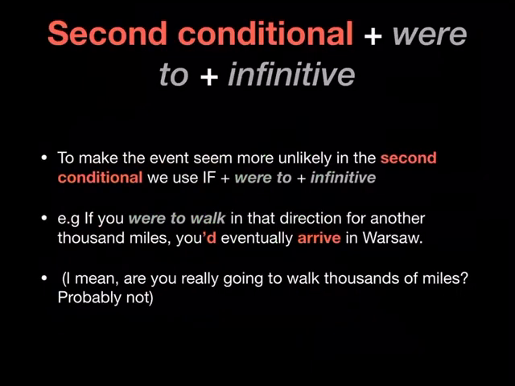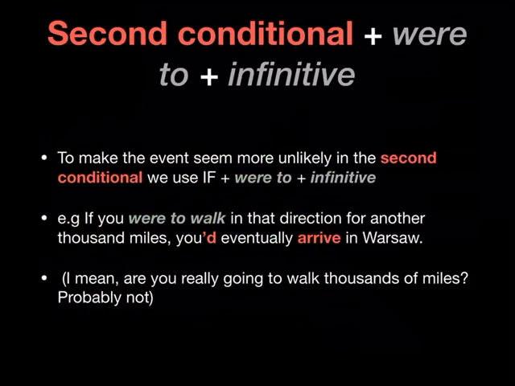Now, let's have a look at some modifications we can make to the second conditional. We've got second conditional plus were to plus infinitive. Like should and happen to in the first conditional, we use this verb structure to make the event in the second conditional more unlikely. So let's have a look at the example. If you were to walk in that direction for another 1,000 miles, you'd eventually arrive in Warsaw. I mean, are you really going to walk thousands of miles? Well, probably not. So this is even more unlikely than a typical second conditional sentence.